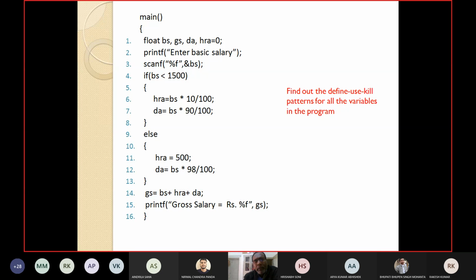like define and kill. We are defining a variable, then immediately killing it without using it. That's an anomaly, that's a problem. So similar types of anomalies, or similar types of bugs, we will check.